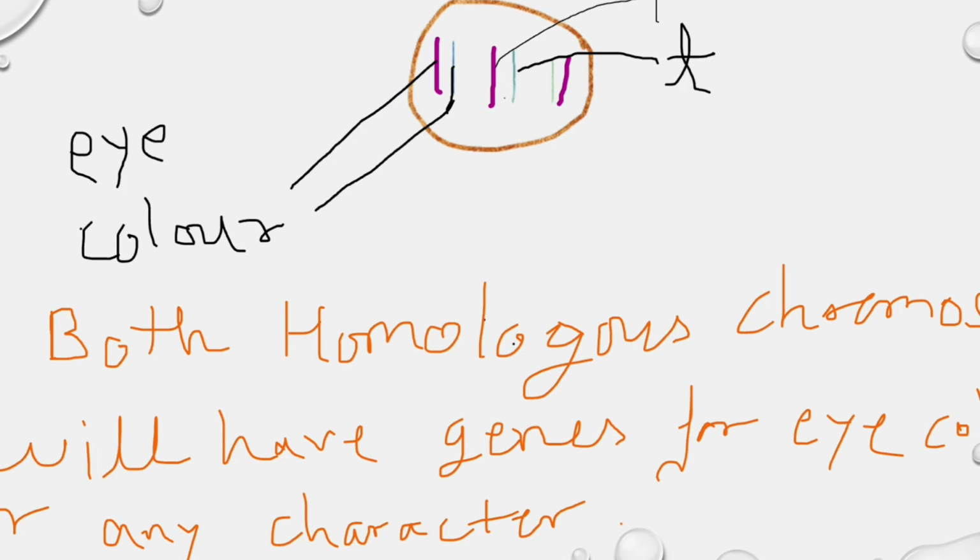I am taking the example of eye color and height. One homologous chromosome will have one allele or gene from the father and the other from the mother. So both homologous chromosomes will have genes for eye color or any character. It means that both chromosomes of one pair will have a gene for one character.